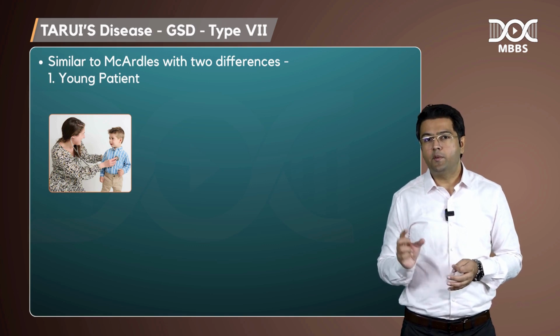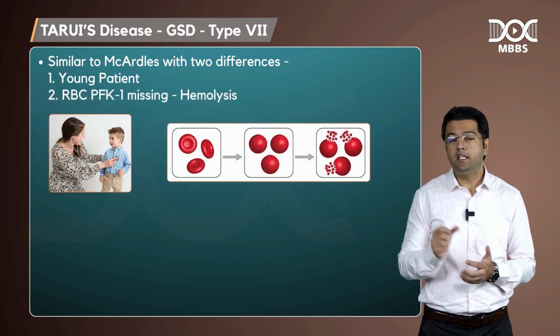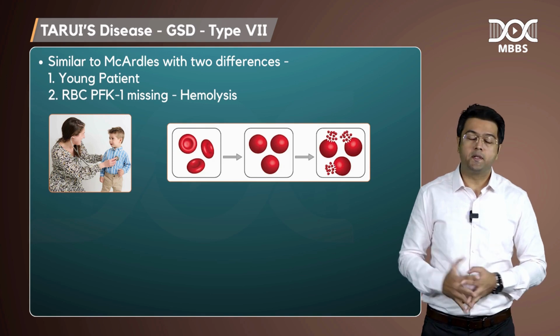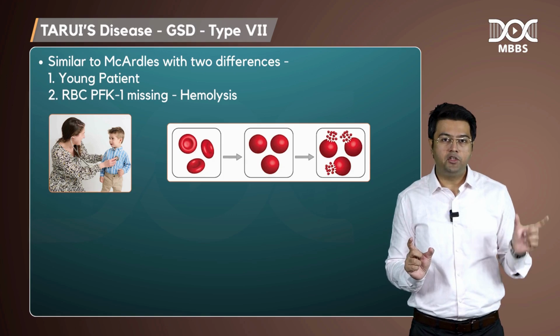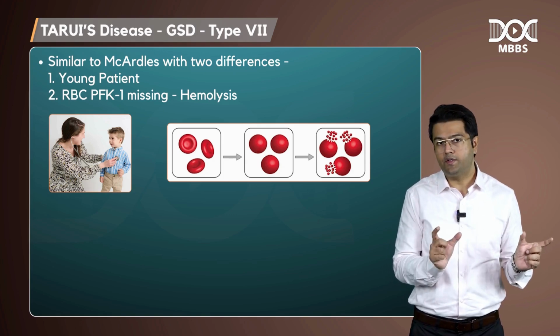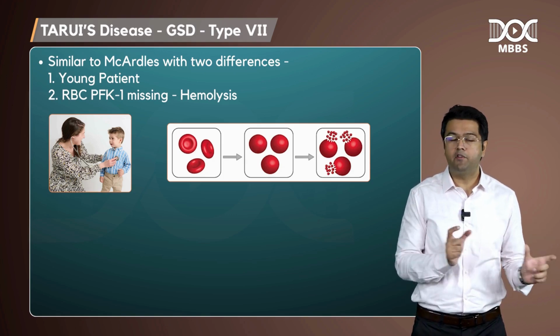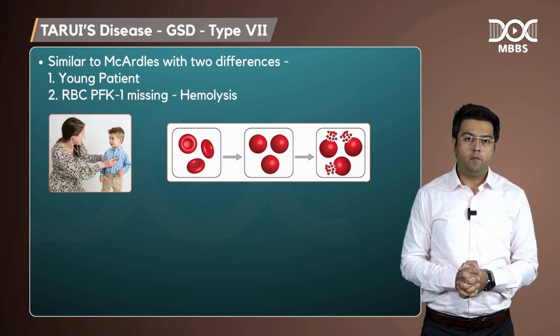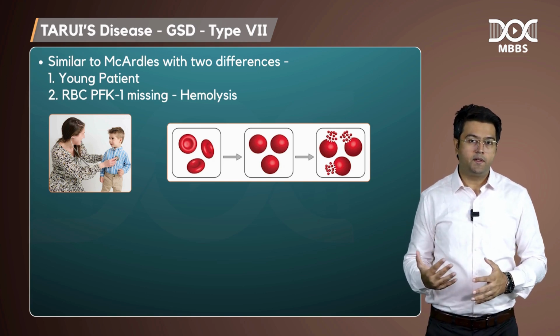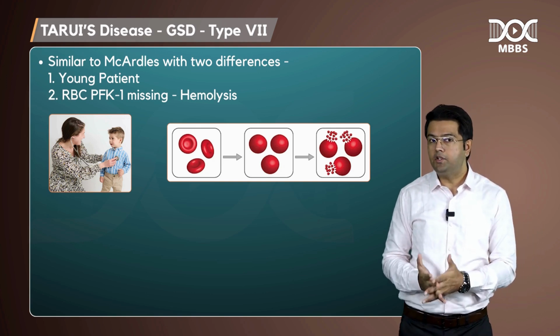And the second thing is, because RBC PFK1 is also missing, these patients present with hemolysis. Hemolysis is the only key point that can differentiate McArdle's and Tarui disease, apart from the name of the enzyme deficient. Because RBCs are unable to perform proper glycolysis, there may be hemolysis present in these patients.